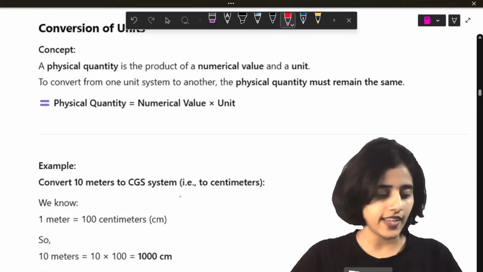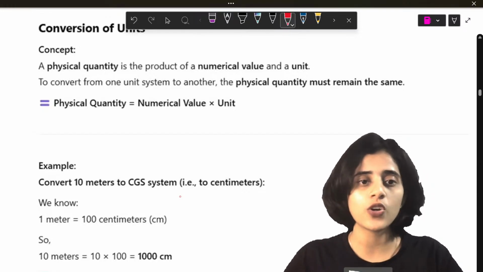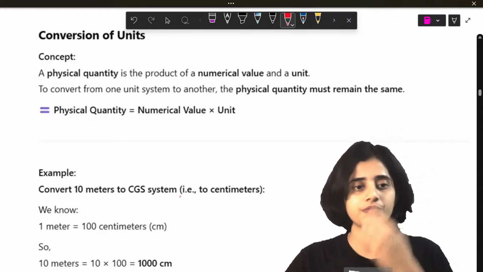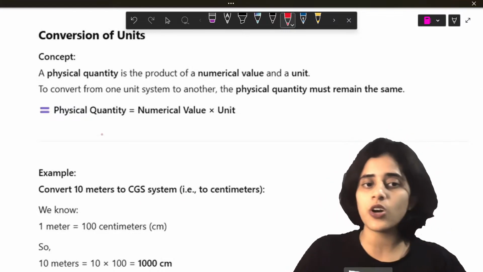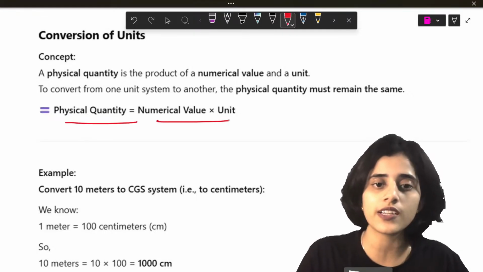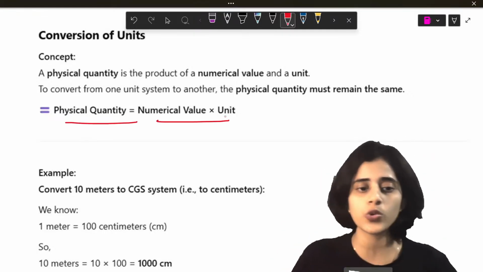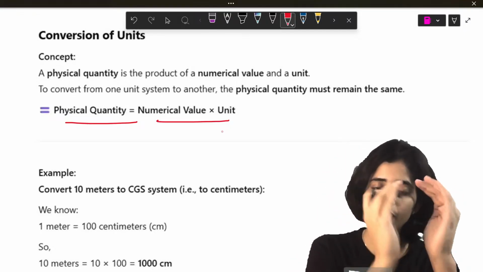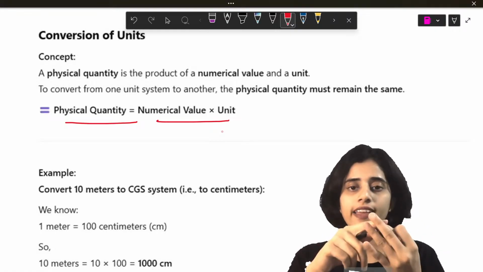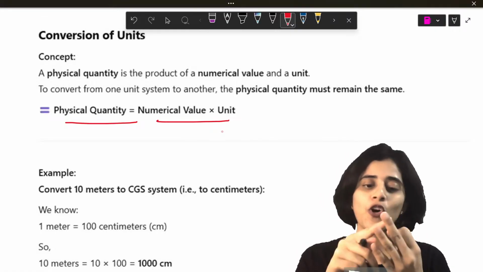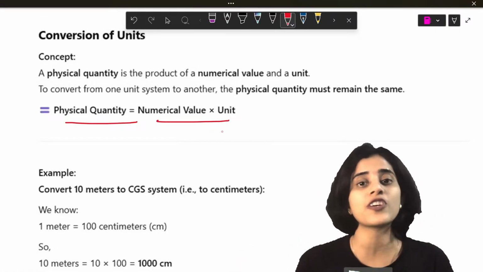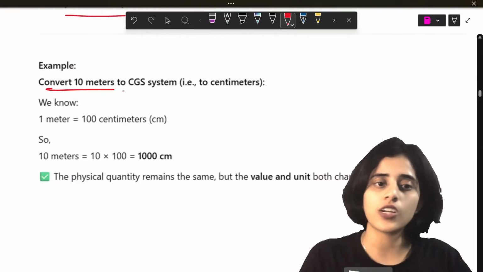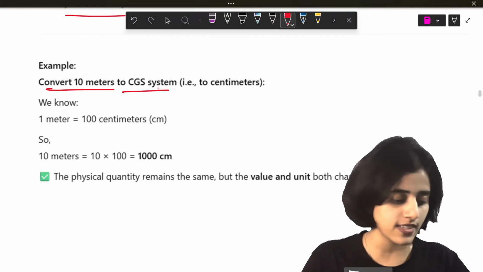Alright, next. Let's look at the conversion of units. We already saw that a physical quantity has a numerical value and a unit. Now, if mass, time, and length are in different units, you have to convert them. So let's look at an example. The question is to convert 10 meters to CGS system.